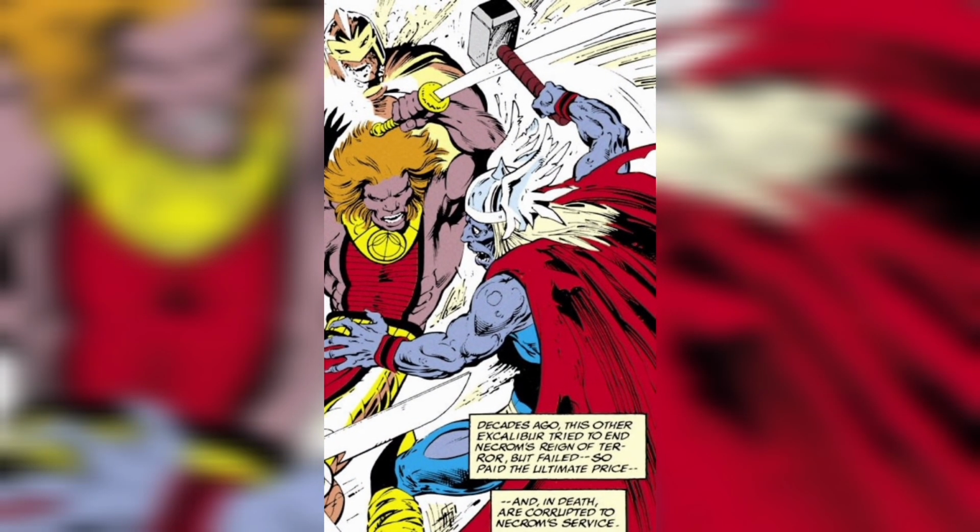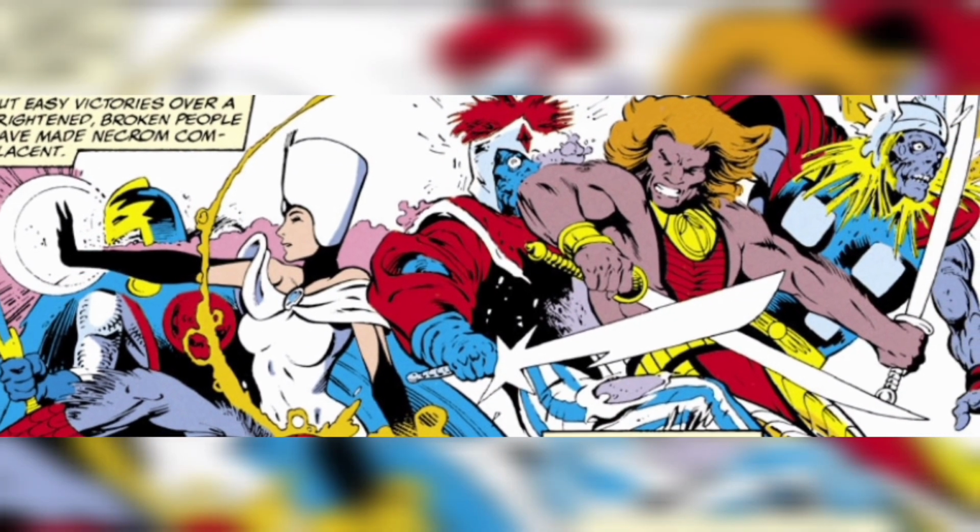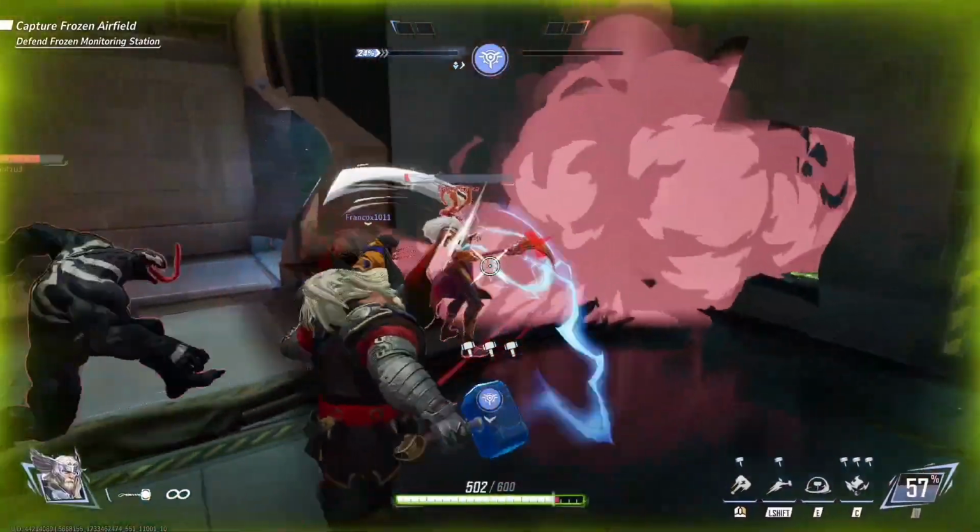Next, Thor, from Earth-148. Thor Odinson was a member of the superhero team Excalibur. He met a tragic end when Necrom, a powerful sorcerer, killed him and reanimated his corpse to serve as his agent.